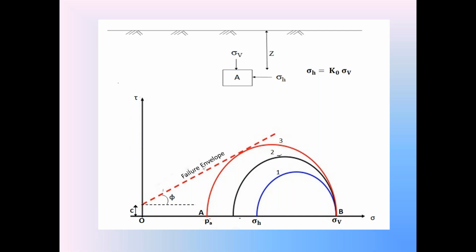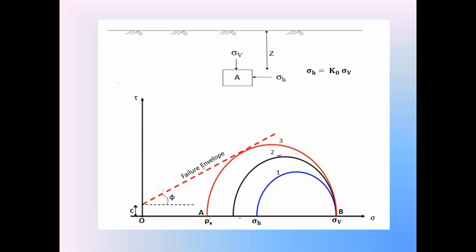So by considering the minor principal stress sigma h and the major principal stress sigma v in the rest condition, we prepare this Mohr stress circle for that cohesive backfill soil element. Please everyone focus on the Mohr stress circles on your screens. The first Mohr stress circle indicates the rest condition of the soil element.